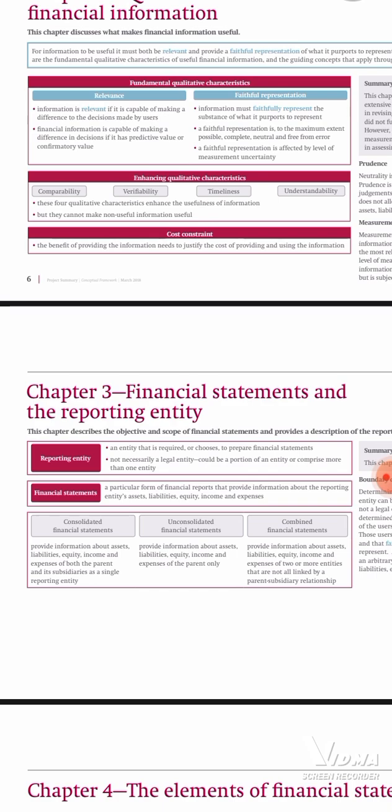Then timeliness is about whether the information you provide is provided in time. If we know we are always supposed to provide information at the end of June, how come the information is provided in August? That means it is losing its importance. We are losing the importance of financial reporting.